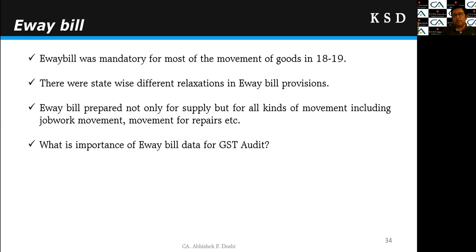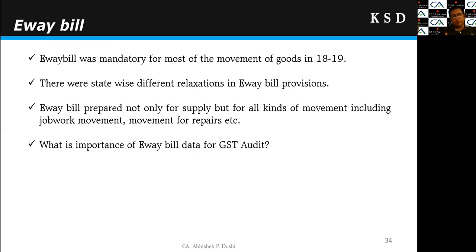And now the last topic, e-way bill. As we all know, e-way bill for most movement was made mandatory in 1819. In 1718, we may not have had many issues about the e-way bill, but in 1819, most movements are covered under the e-way bill provisions, right? Further, there were some state-wise different relaxations in different states, right? In Gujarat, we have certain relaxation for certain items that e-way bills are not required. E-way bills are not required for intra-city movement. So there are different provisions in different states regarding the e-way bill, right?